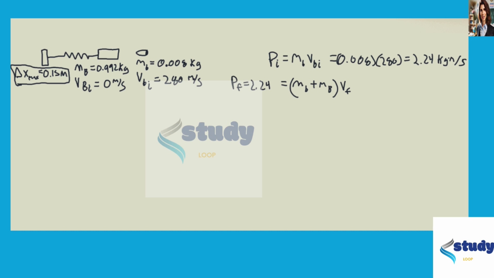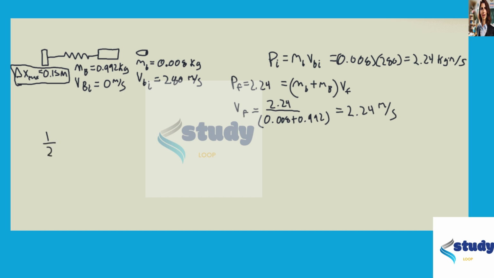So if I rearrange this and solve for v_final, 2.24 over the sum of the masses, 0.008 plus 0.992 is 1 kilogram. So our final velocity is just 2.24 meters per second. Okay, once I know the velocity of the block initially, that sets up my initial energy in the system because the spring is not compressed yet, so the only energy that is there is kinetic.